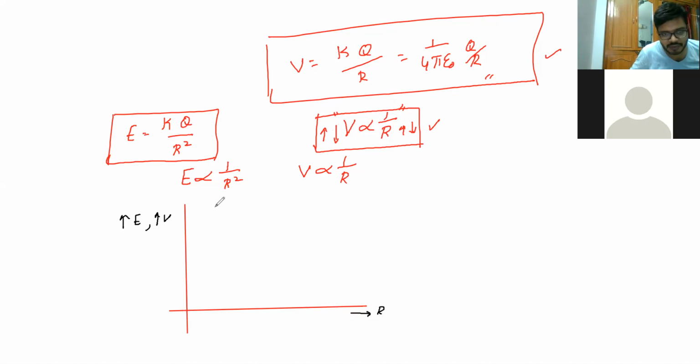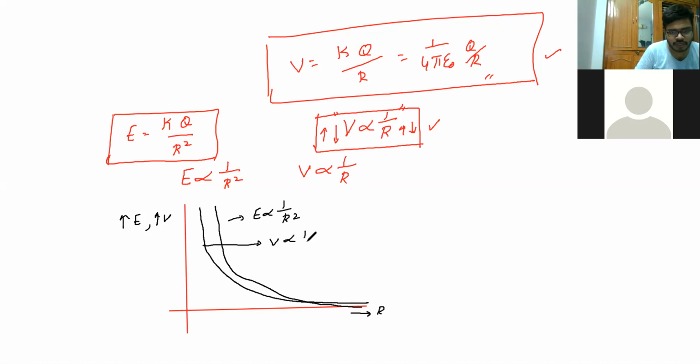So the graph for electric field will be varying. It is your maximum point, and after that, slowly it will decrease. So this is your graph for the parabolic part, for electric field proportional to 1 by R square. Now, when we are discussing the potential, the graph will be the same, but it will be like this. Both will cross over at one particular point and it will be decreasing like this slowly. So this is your graph for potential. V is proportional to 1 by R. Both are parabolic. Just remember this one, the graph between electric field and electric potential with respect to the radius.